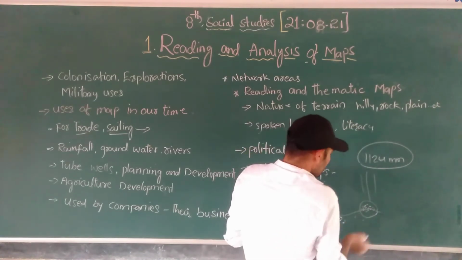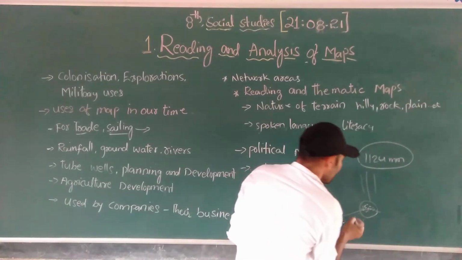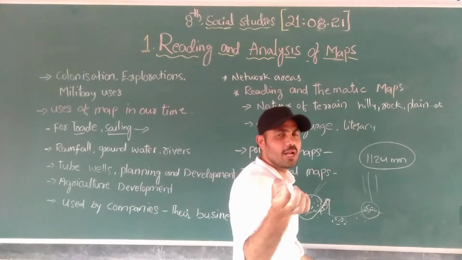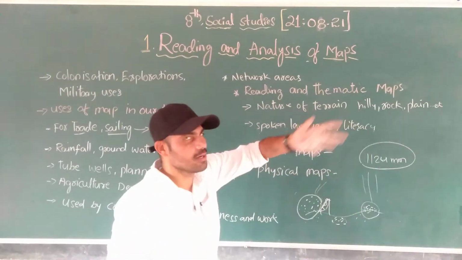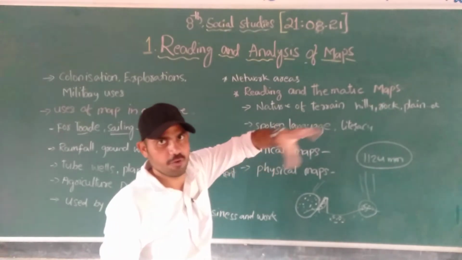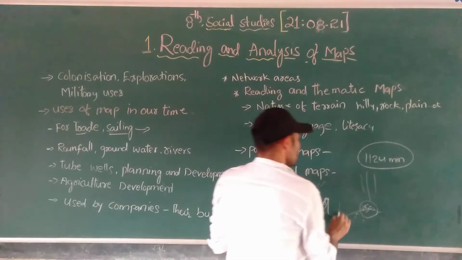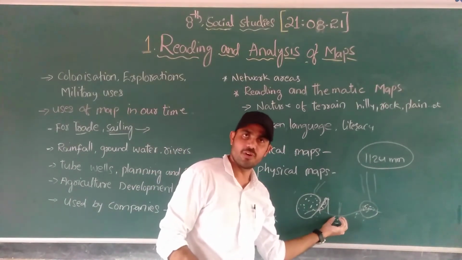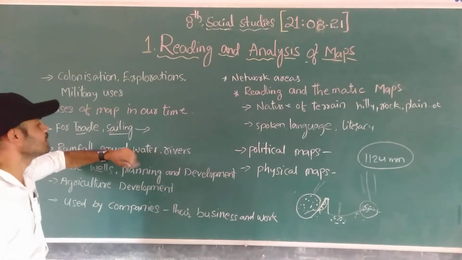then in the future, if you want to dig in some area, we can find it. Also, very rare petroleum can be found in Assam. Why? Because the Brahmaputra river flows over there. So we can find a very rare kind of petrol. By using the map, where the petrol is and where the groundwater is found, all of this we can easily identify.